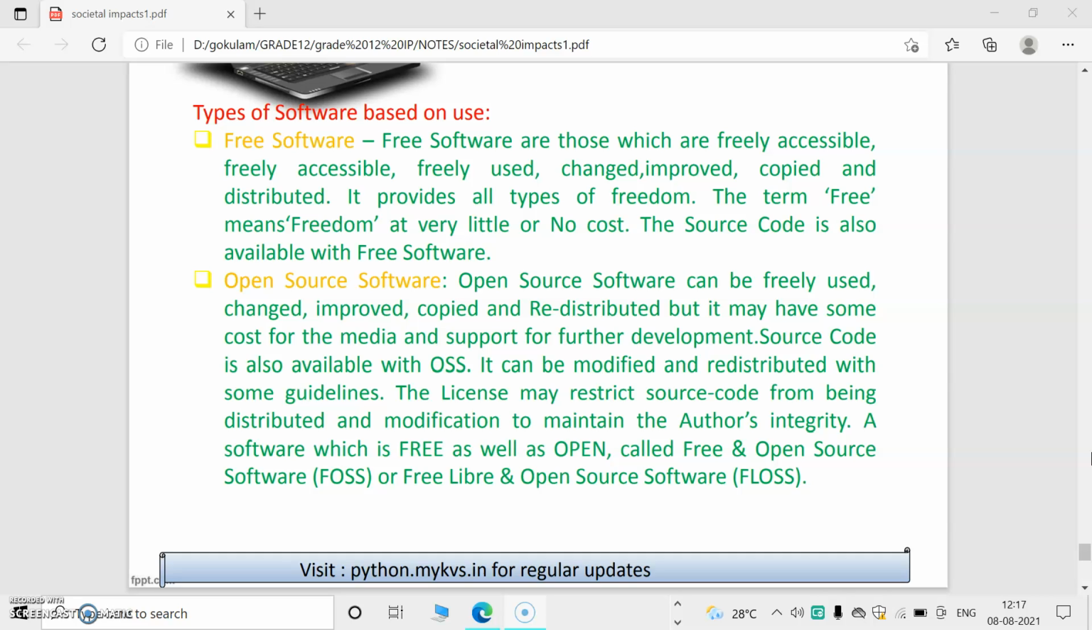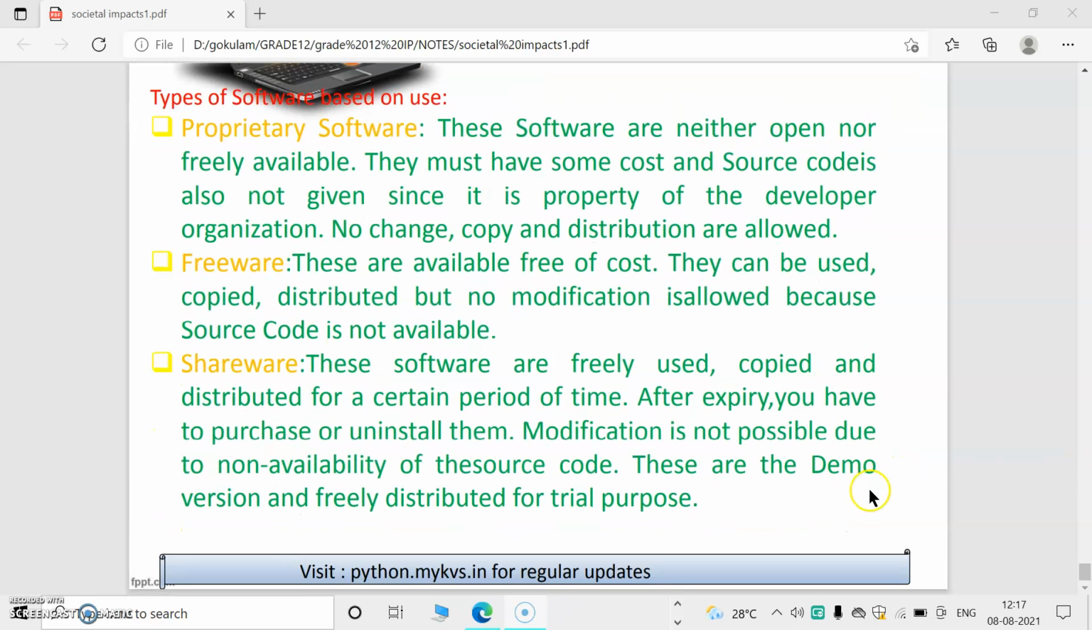In open source software, the same thing happens. Freely used, redistributed, copied, freely accessible. We can get the source code in the same way. But there are some conditions. That means we will not be allowed to change the integrity of the software.